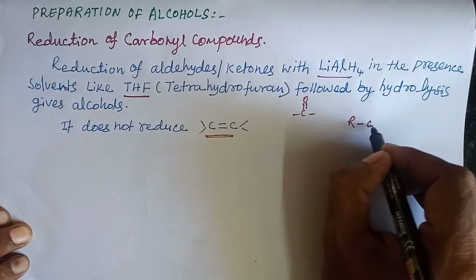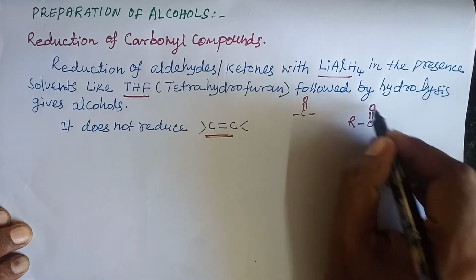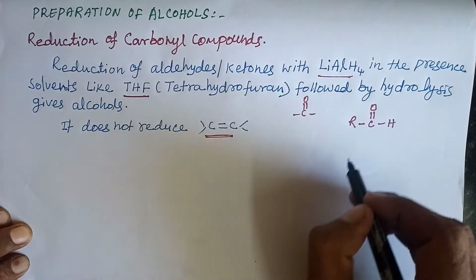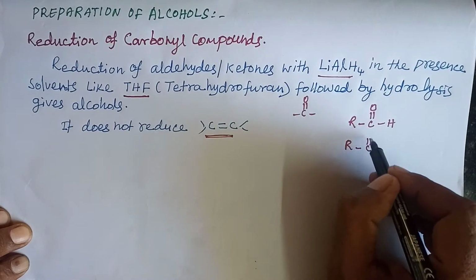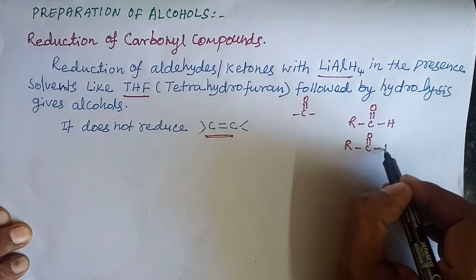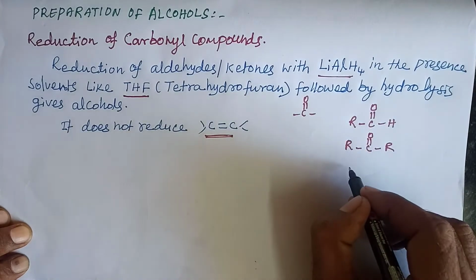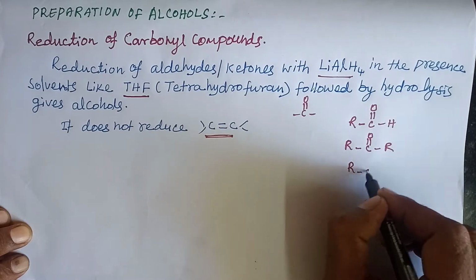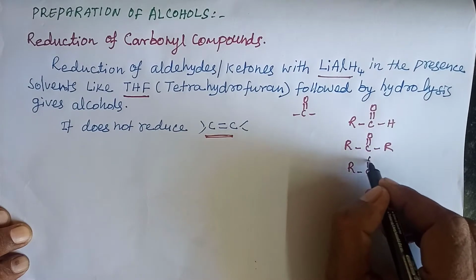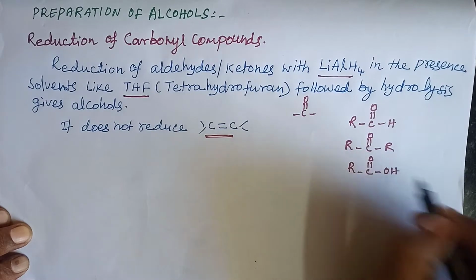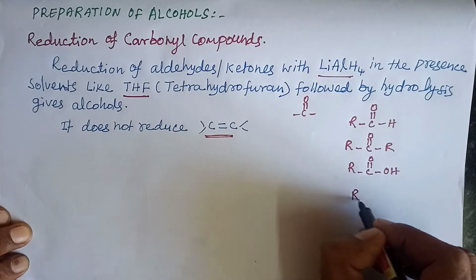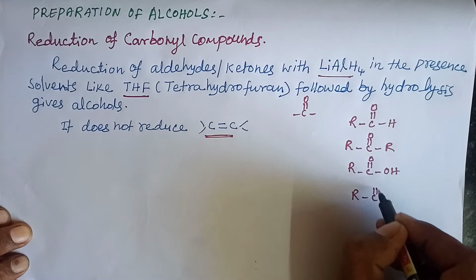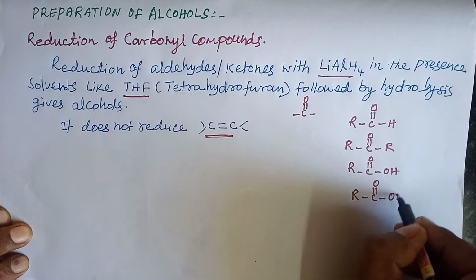R, C, double bond O, H is an aldehyde. R, C, double bond O, R is a ketone. R, C, double bond O, OH is a carboxylic acid. Then R, C, double bond O, OR.